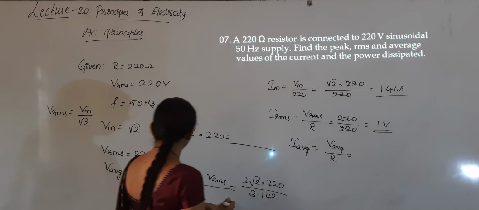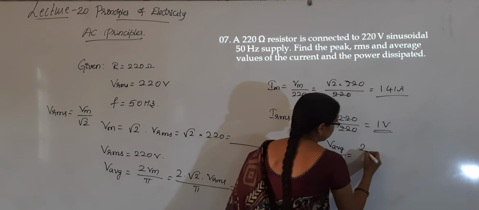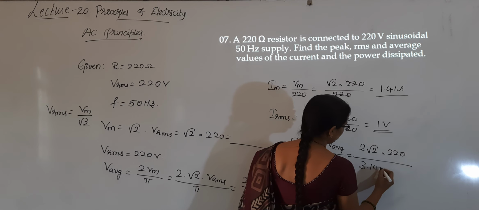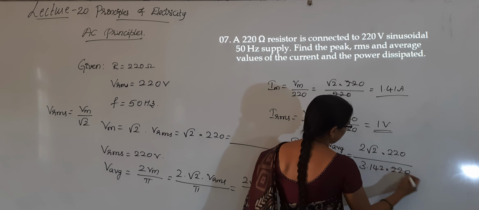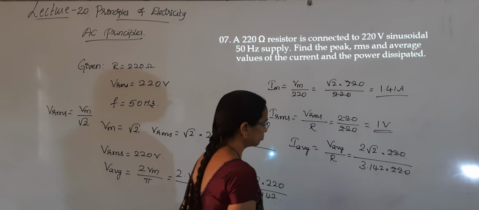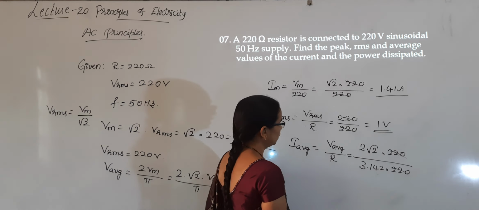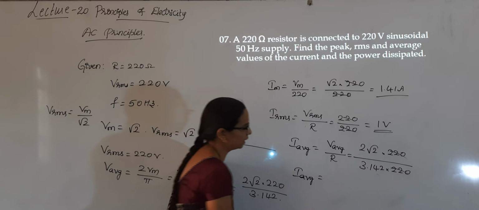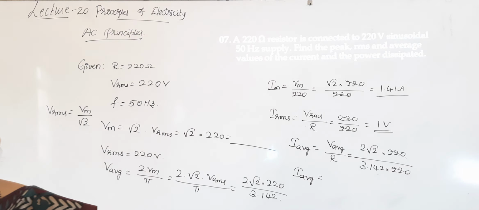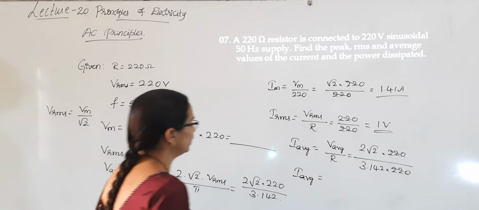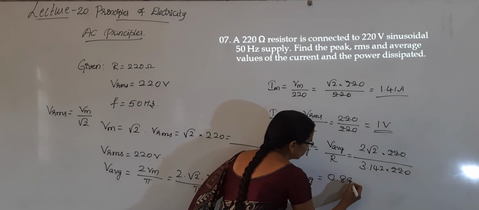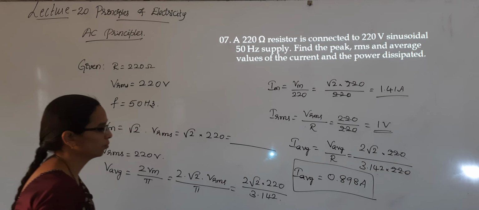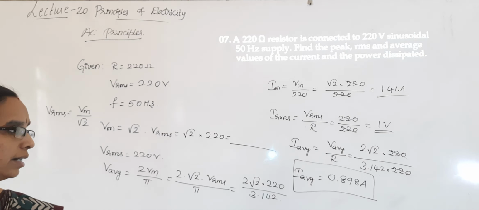V average we have written here, 2 root 2 into 220 divided by 3.142, into 220. Then you have to calculate the I average value using the calculator. It will come around 0.898 amperes. If this problem is asked, it will be asked for 5 marks for sure.